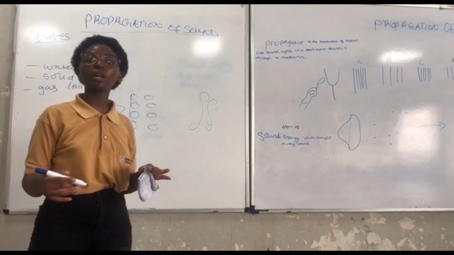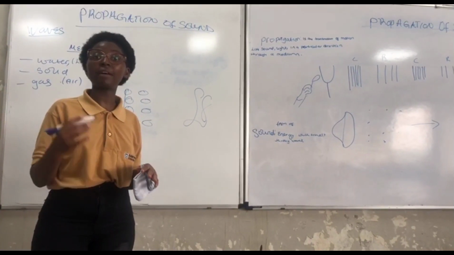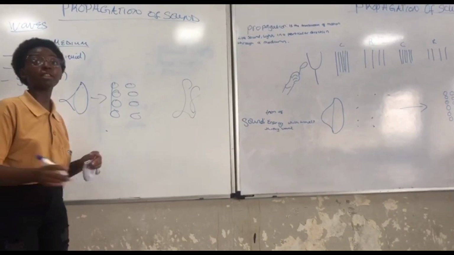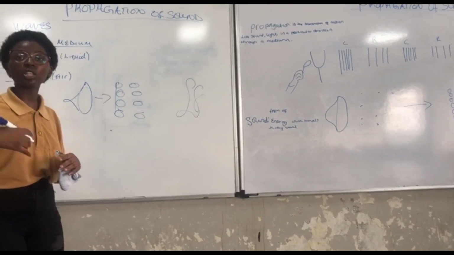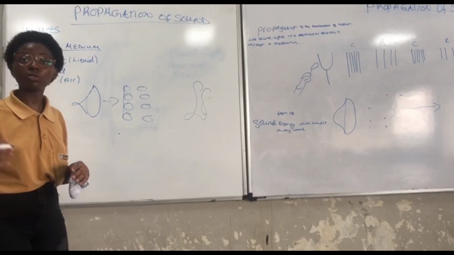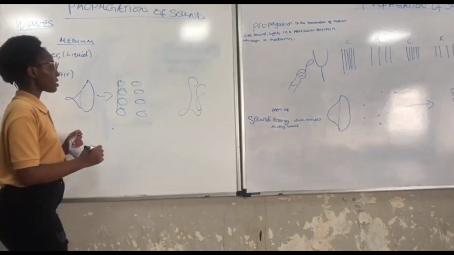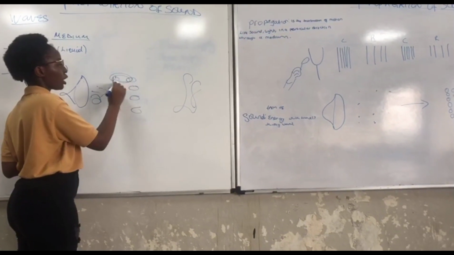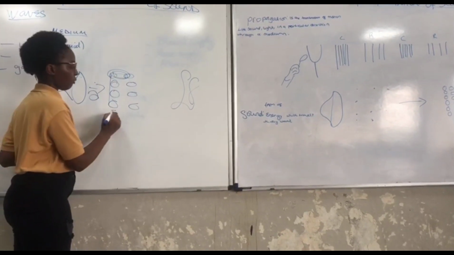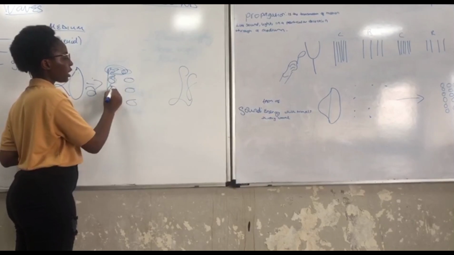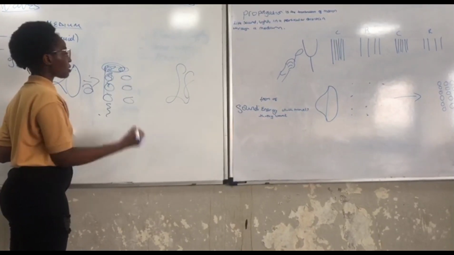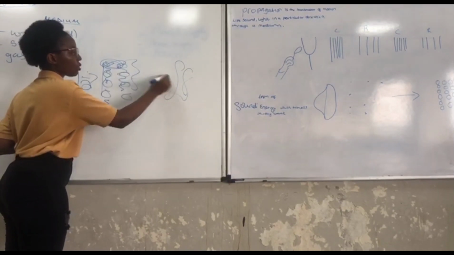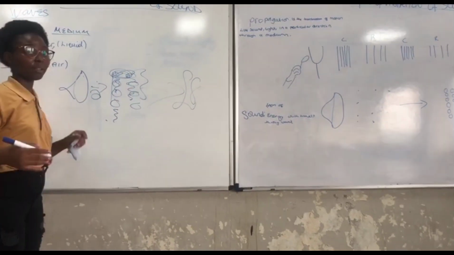So the particles vibrate. They do not move from one point to another, but they vibrate, therefore exchanging the disturbance to the adjacent particles. The sound will be produced here, and the particles will be vibrating from here, passing on the vibration of the disturbance to the adjacent particle until it reaches your ear. So that's how the particles move on.